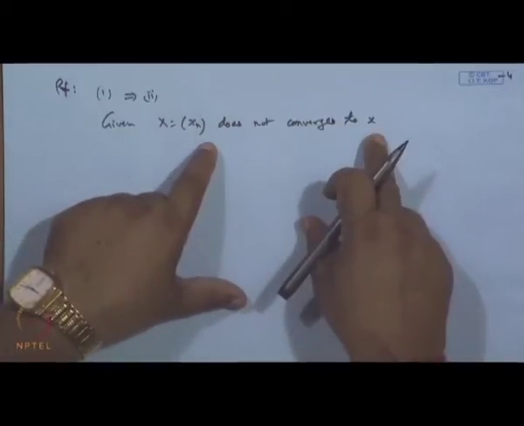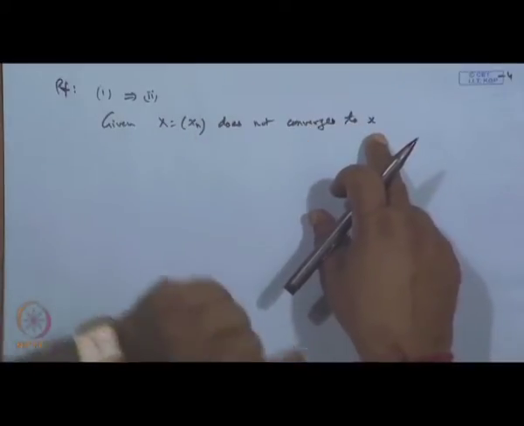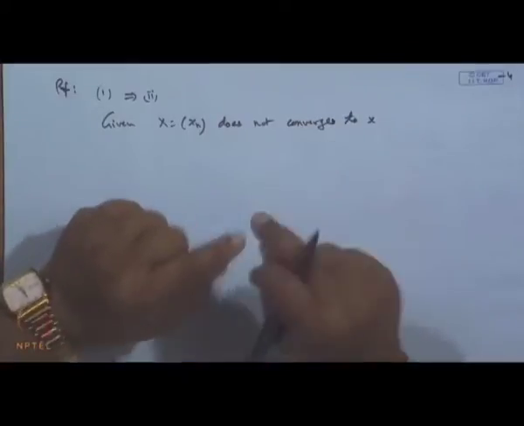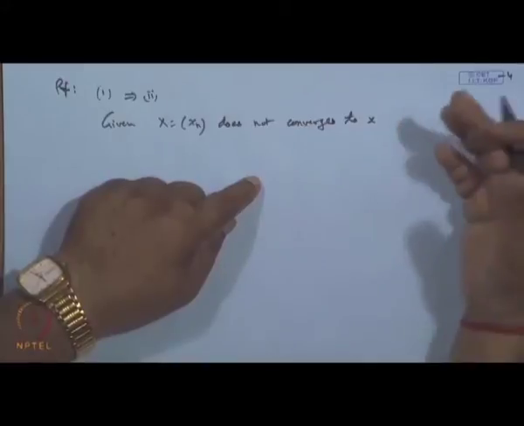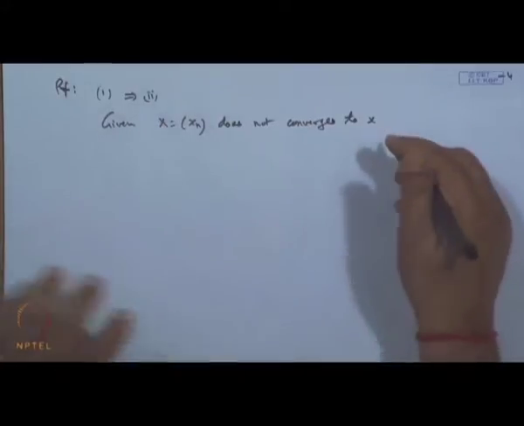But if it does not converge, we can identify an epsilon naught, and corresponding to the epsilon naught we can identify the terms where it violates the condition of the neighborhood.